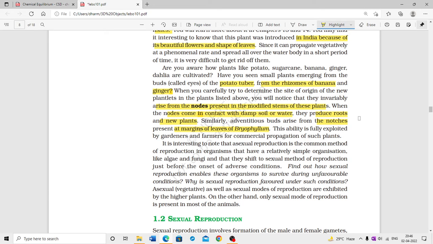It is interesting to note that asexual reproduction is a common method of reproduction in organisms that have a relatively simple organization, like algae and fungi, and that they shift to sexual mode of reproduction just before the onset of adverse conditions. Find out how sexual reproduction enables these organisms to survive during unfavorable conditions.